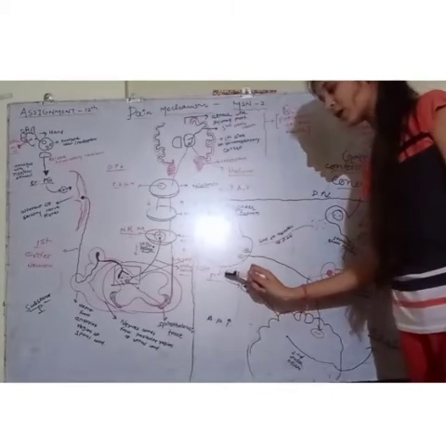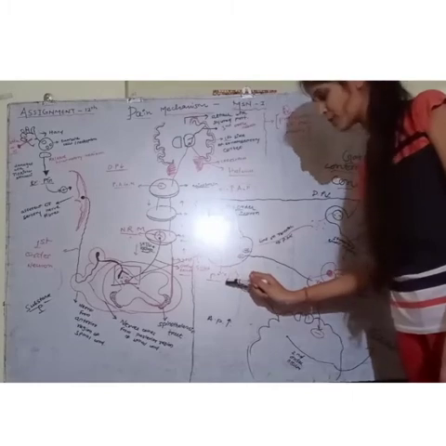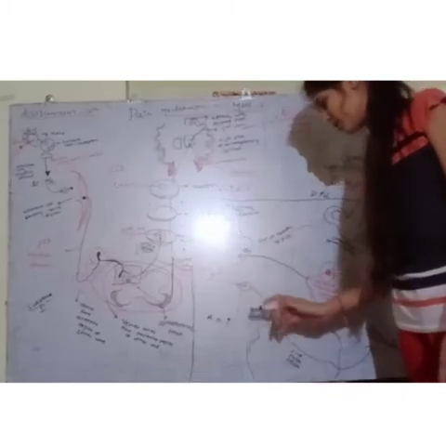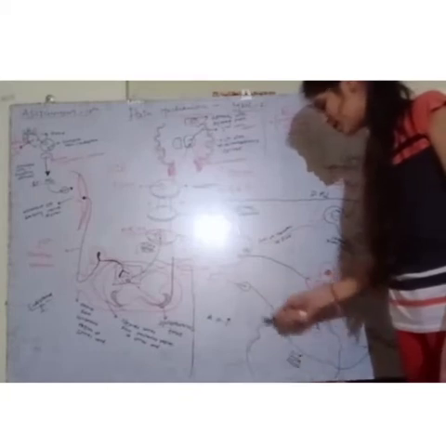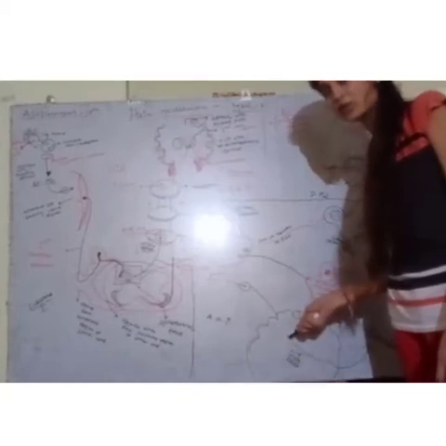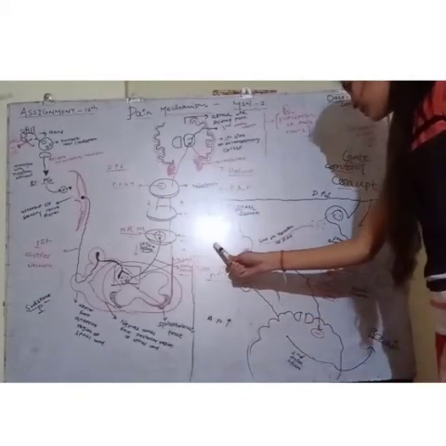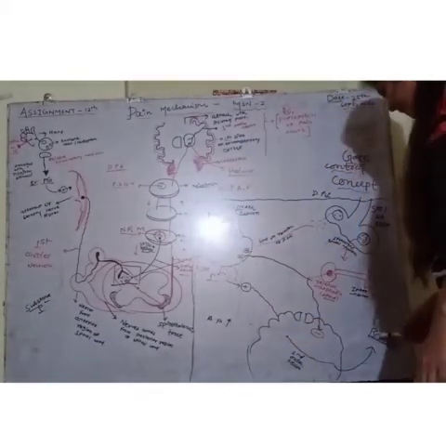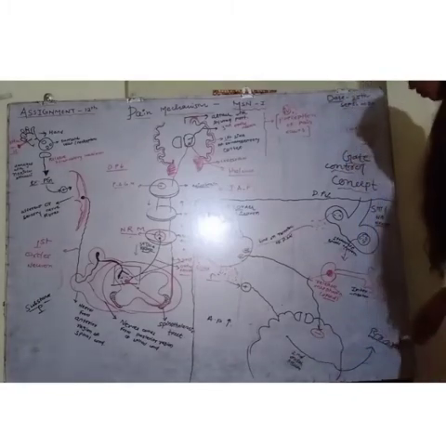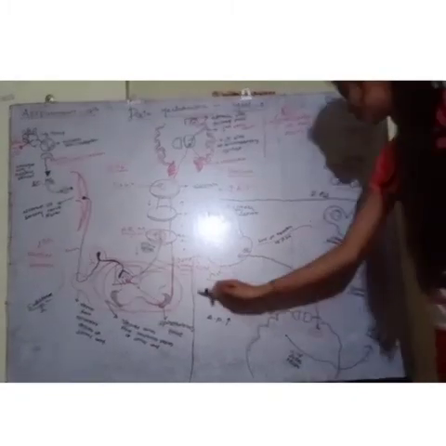Now what is the action of substance P? Substance P will activate the second order neuron. Here the synapse between the first order and the second order neuron occurs, and in this way the pain signal will transmit from the first order neuron to the second order neuron and on to the brain. Okay, now this is about the ascending pathway.